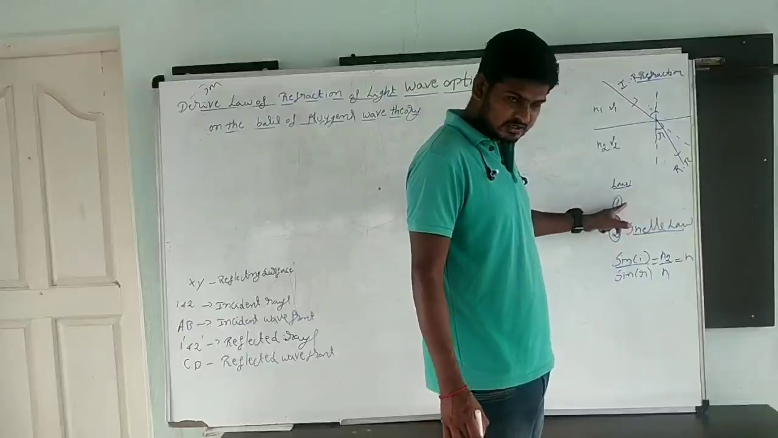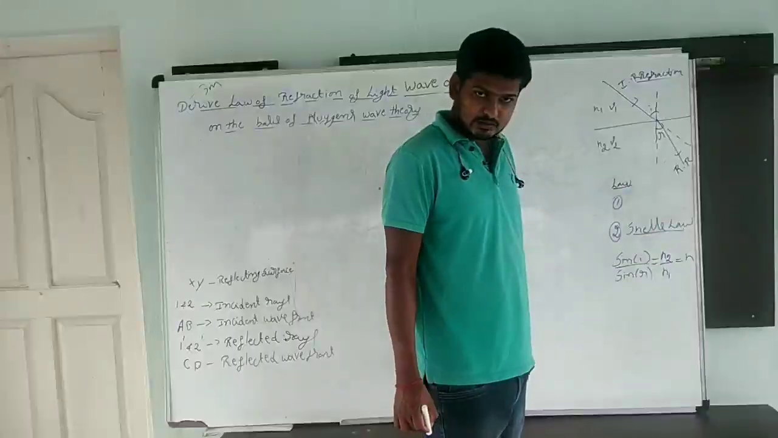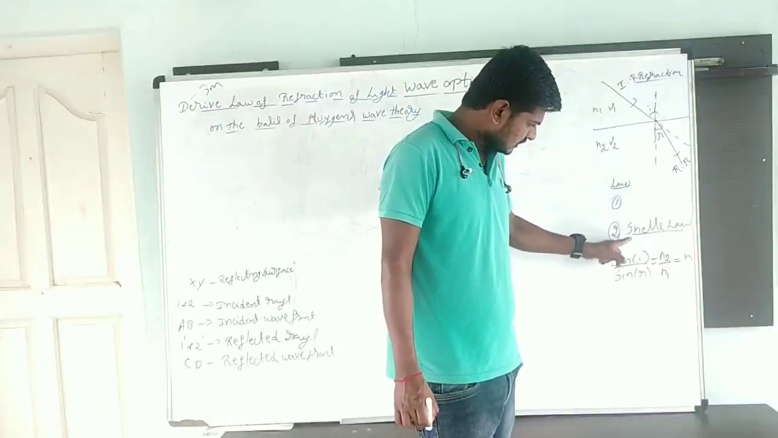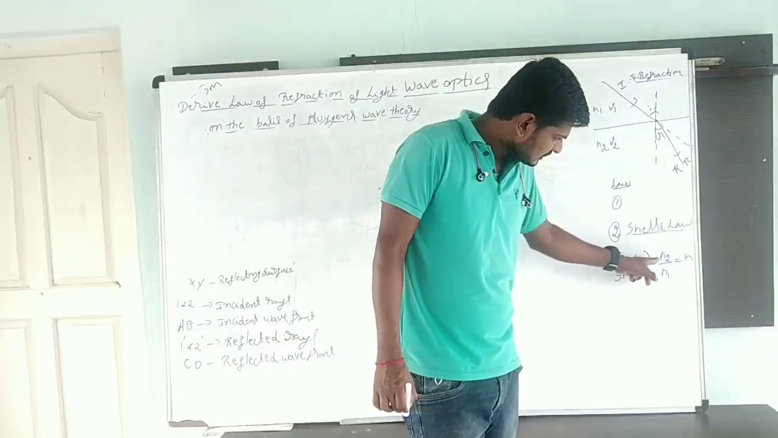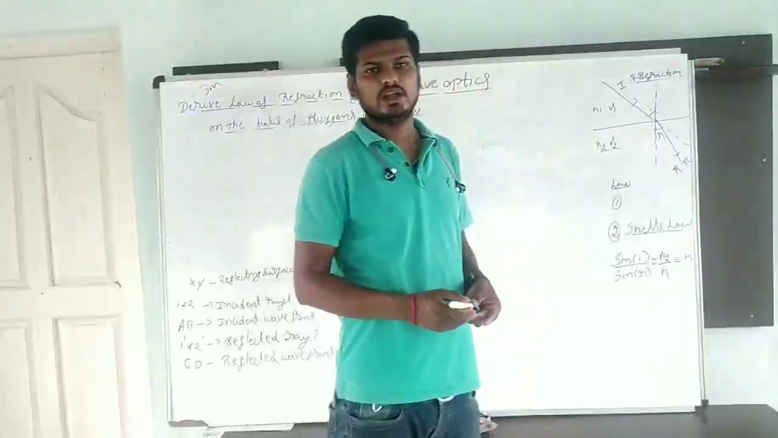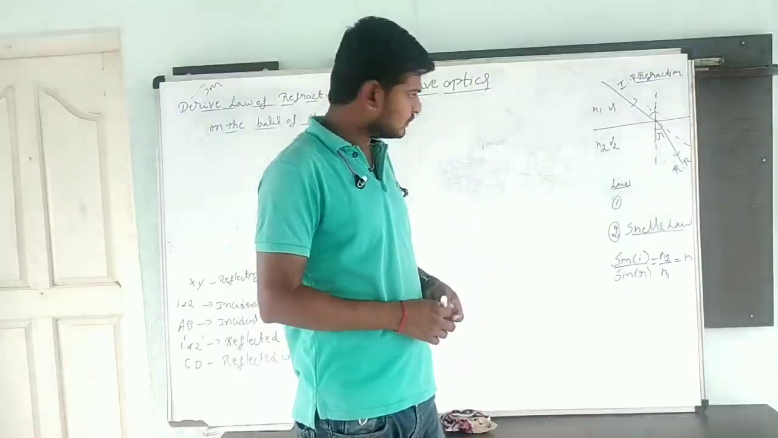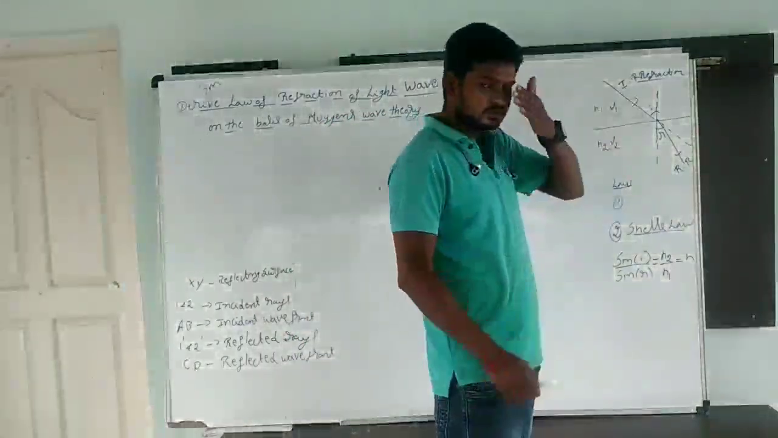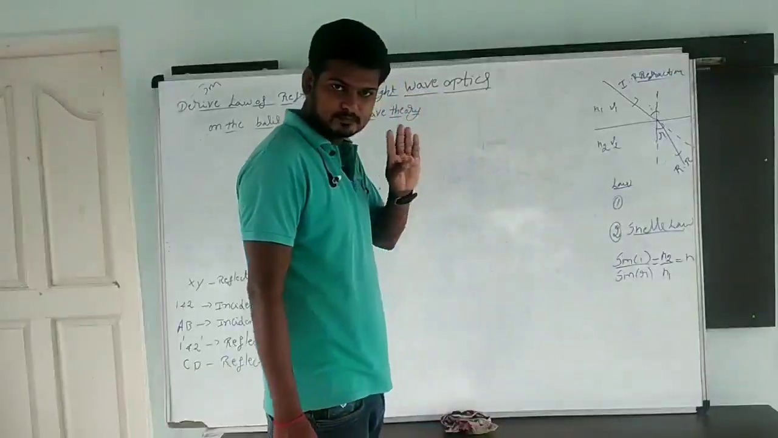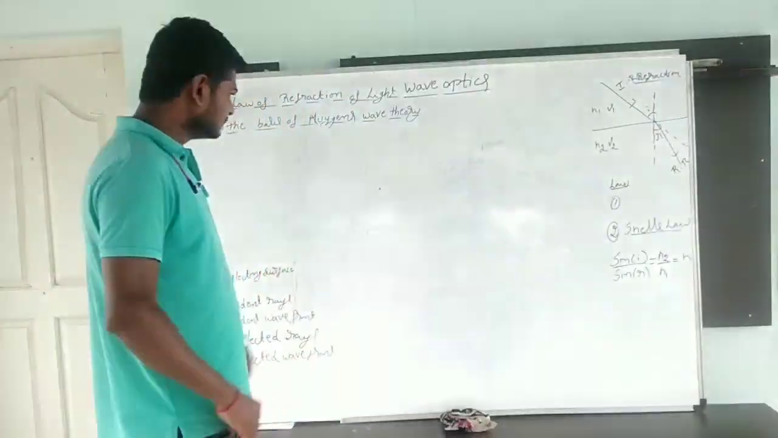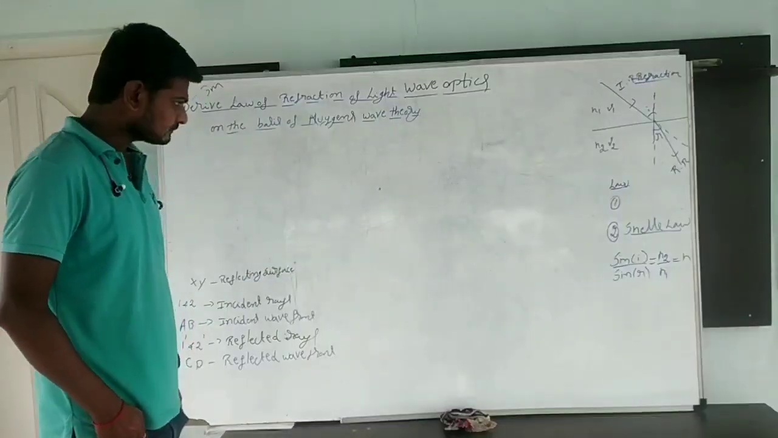These are the laws. First law: the incident ray, refracted ray, and normal are all in the same plane. Next, the ratio of the sine of the angle of incidence to the sine of the angle of refraction is equal to the refractive index of the medium. This one we call Snell's law. Clear? Now we can come to the derivation part.